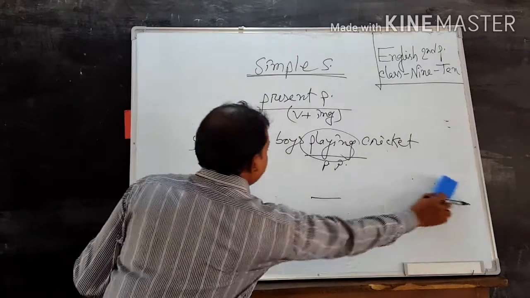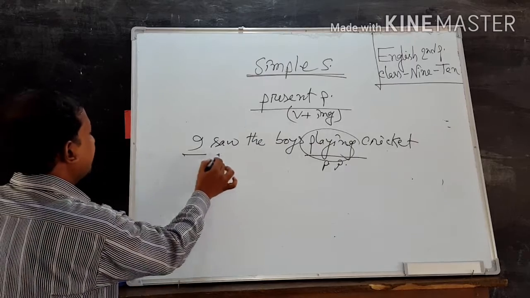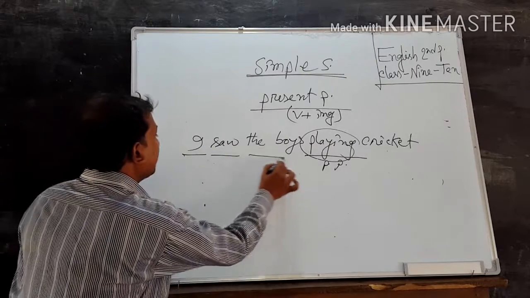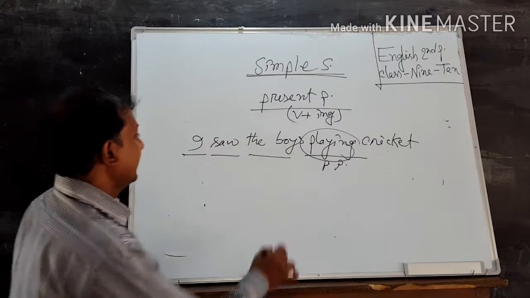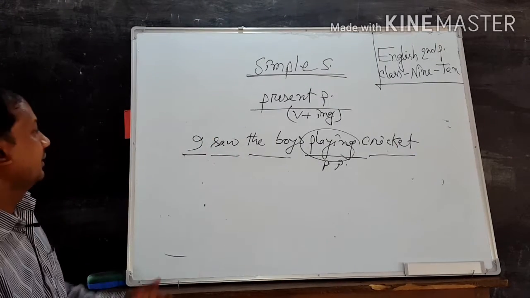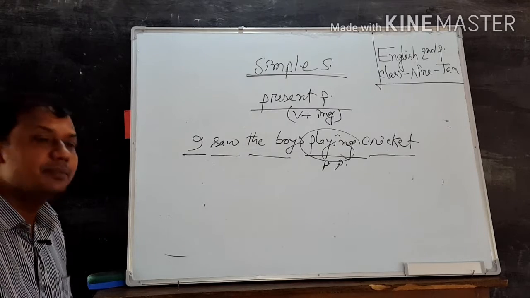Dear learners, attention please and follow the board. Here I, subject; saw, finite verb; the boys, object; playing, present participle; and cricket, the extension. So it is simple sentence.